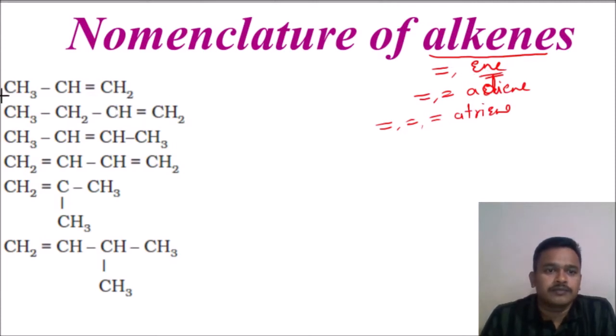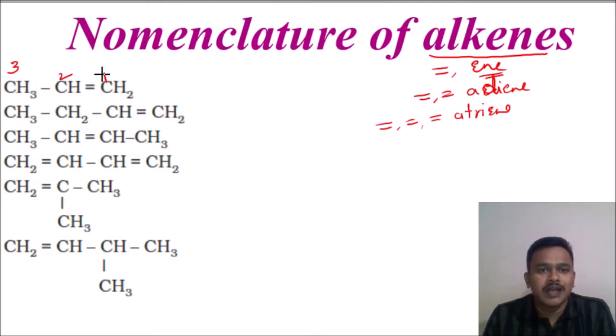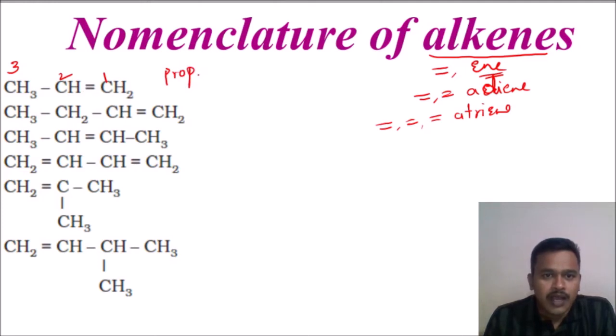Anyway, we will go here. This is the compound given. Based on this double bond, it is an alkene. So you have to choose the longest chain, including the functional group. The functional group should have the lowest number. So 1, 2, 3. Is any branch there? No branch is there. How many carbons are there? 3 carbons are there, so the root will be prop. At which position is the double bond? First position. So prop-1-ene.